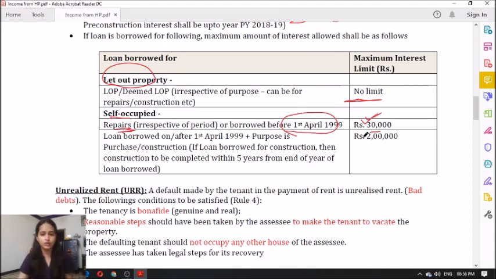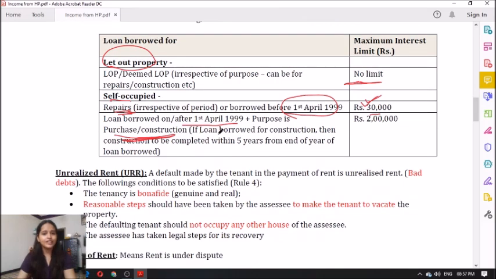However, the limit is 2 lakh if it is borrowed on or after 1st April 1999 and the purpose is purchase or construction. Clear? Provided that if the loan is borrowed for the purpose of construction, construction should be completed within 5 years from the end of the financial year in which the loan was borrowed.